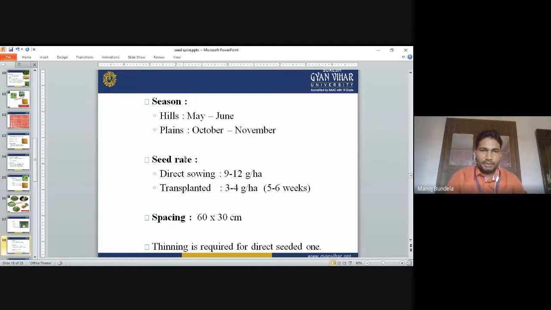Season of planting: in hilly areas, May-June; in plains, October-November. The seed rate for direct sowing is 9 to 12 kg per hectare. For transplanting we use a seed rate of 3 to 4 kg per hectare.